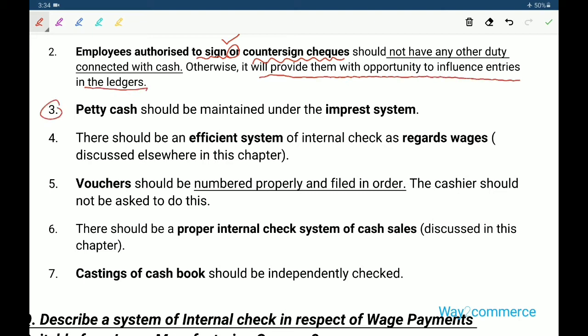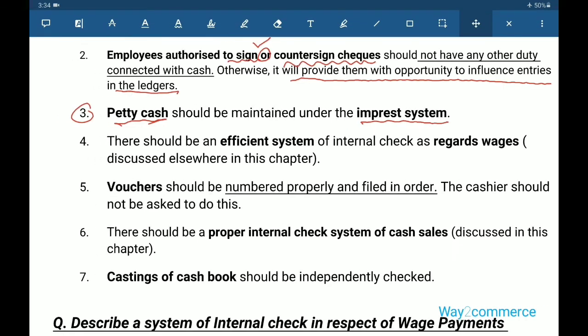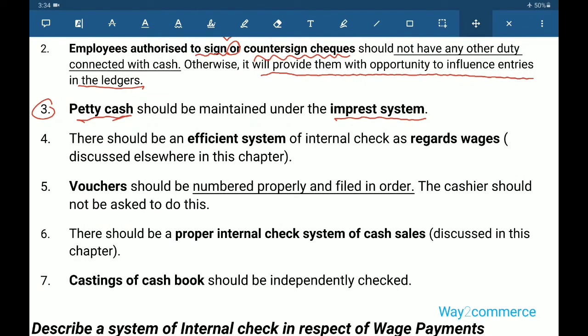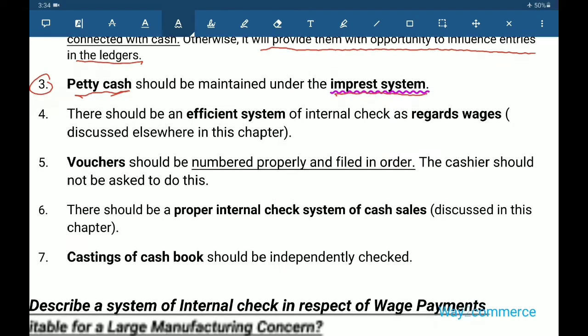Next, third point, petty cash imprest system. In following petty cash, the imprest system is better. We know the imprest system; it is covered in the intermediate syllabus.